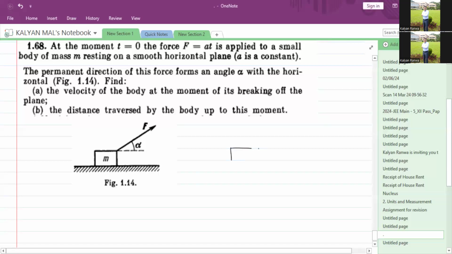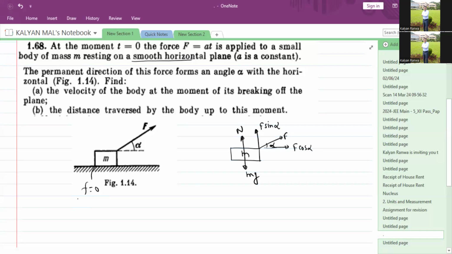This is the block, and this is mass m, and the force F acts in this direction, making an angle alpha. The component in the direction of the motion is F cos alpha, and in the perpendicular direction it is F sine alpha. In the downward direction there is the force mg, and due to the horizontal surface there is the normal force N. The body is placed on a smooth horizontal surface, so friction force is absent.